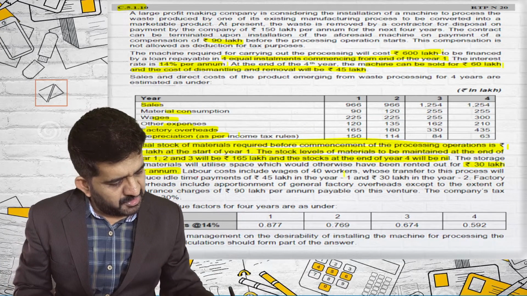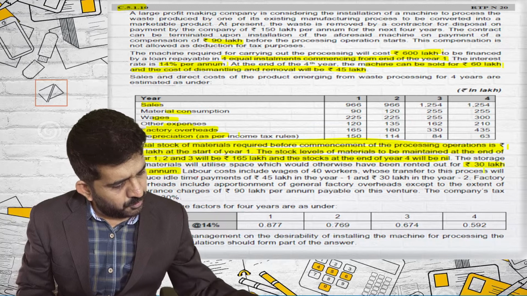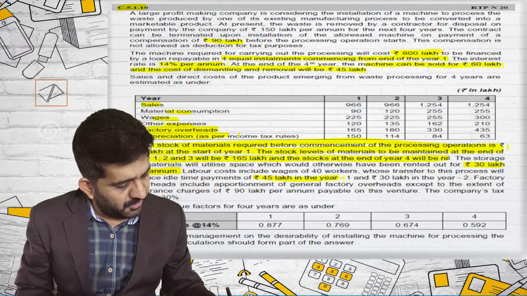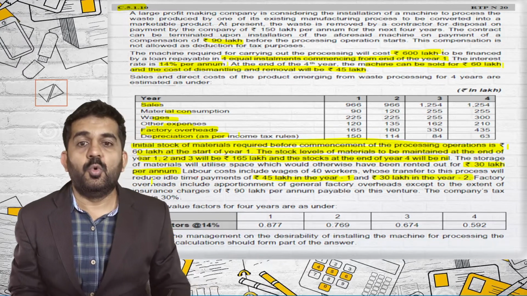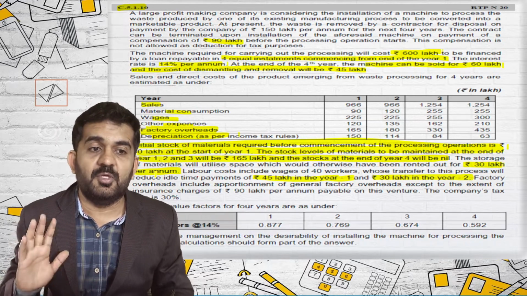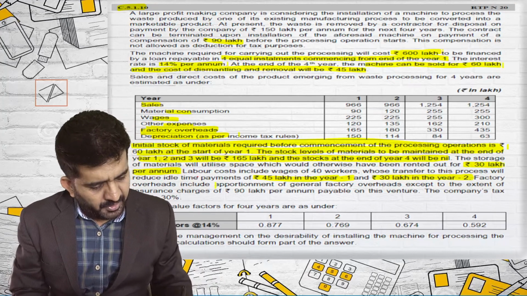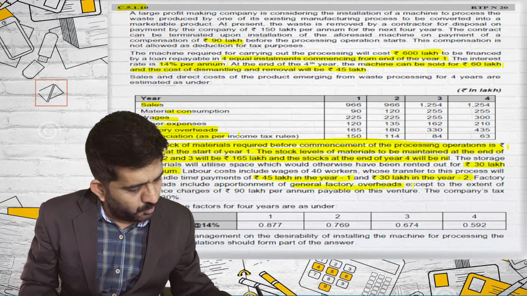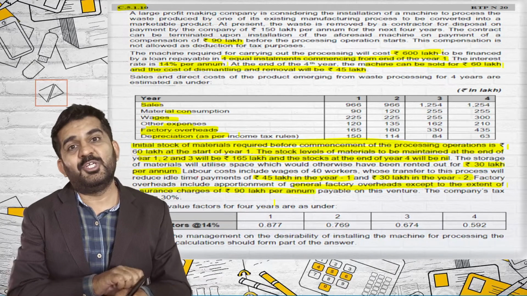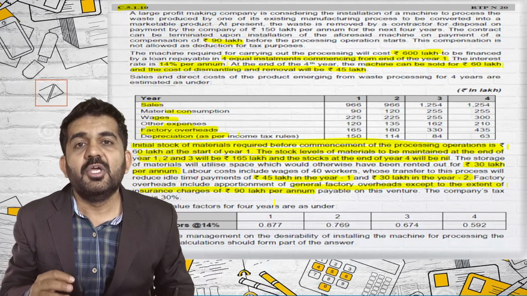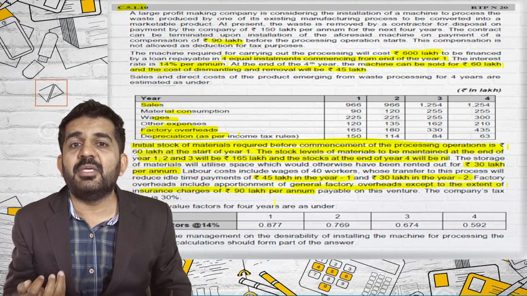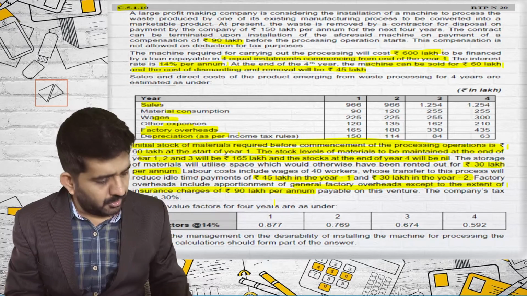Labor cost includes wages of 40 workers whose transfer to this process will reduce the idle time payment of rupees 45 lakhs in year 1 and 30 lakhs in year 2. What does this mean? This is a benefit for the company. These workers were idle and now will be utilized in this project. Factory overhead includes apportionment of general factory overhead except to the extent of insurance charges of 90 lakhs. So this should be considered because this is related to this project. Otherwise, it contains only other charges related to head office, so they are going to remain same irrespective whether you purchase this machinery or not.